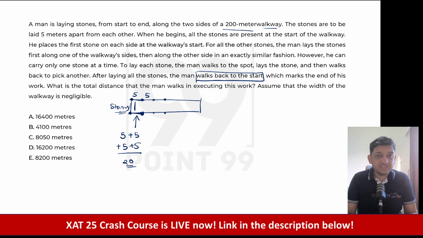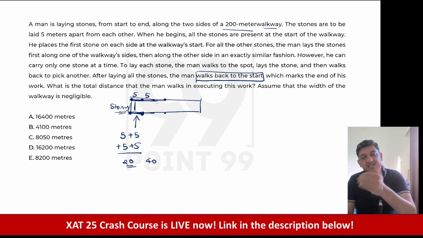What about the next part of the journey? Here he has to go, and he has to travel 10 meters. He travels 10 meters and comes back, travels 10 meters again, and comes back. So now he is spending 40 meters. What will happen here? 15 meters, 15 meters back, 15 meters again, and 15 meters back again. So that becomes 60.